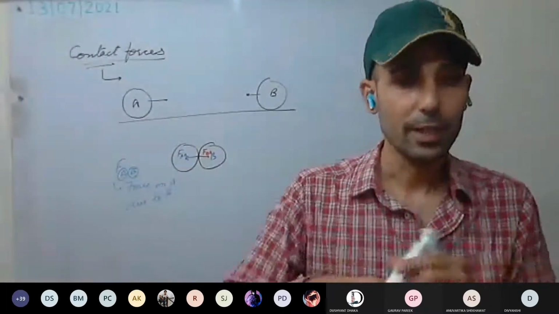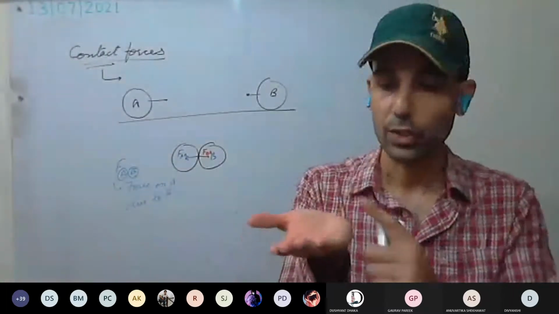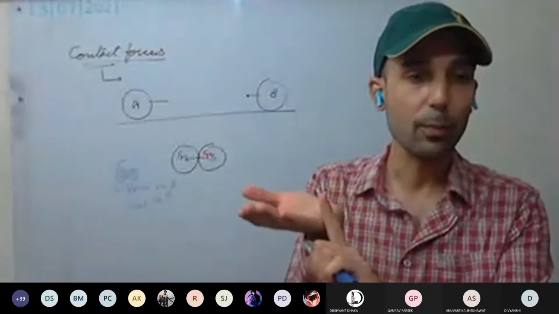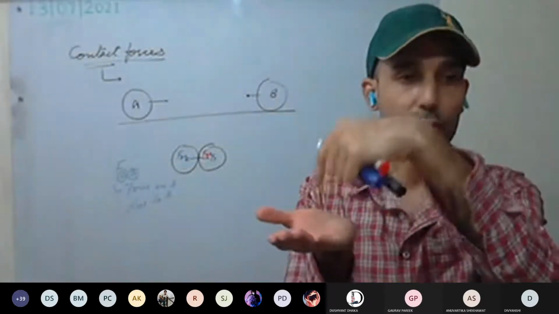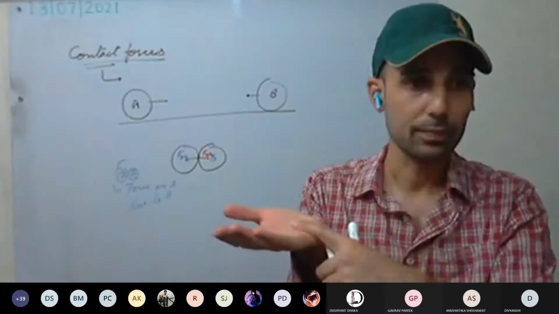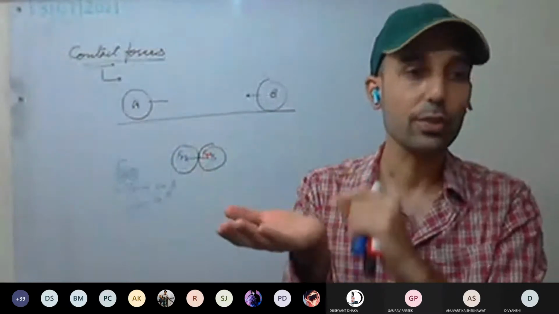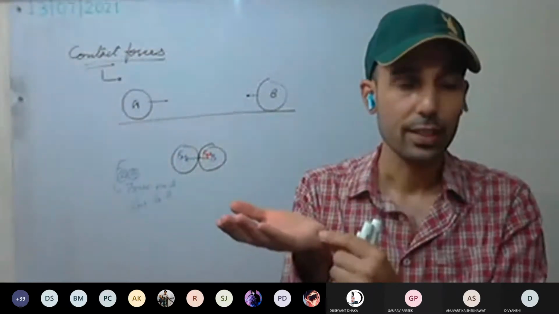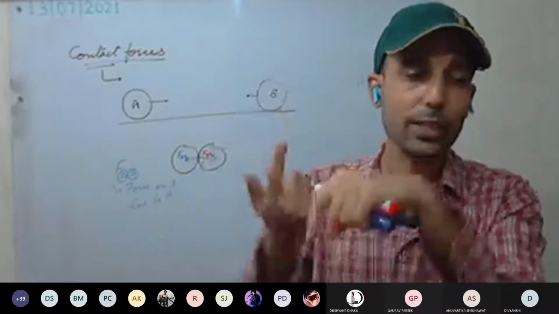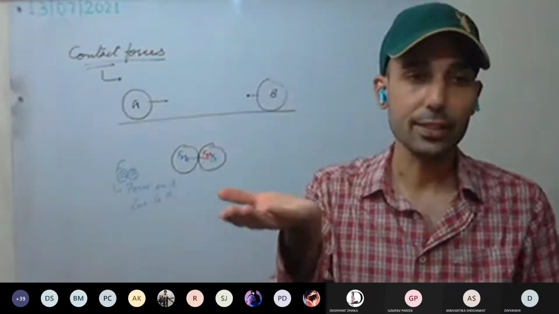Similarly, as we have discussed, the normal reaction force is acting on the block, whereas the gravitational force, the weight of the body, is acting on the palm. So they are acting on different bodies, so net force is not zero. They balance each other since they are opposite in direction.